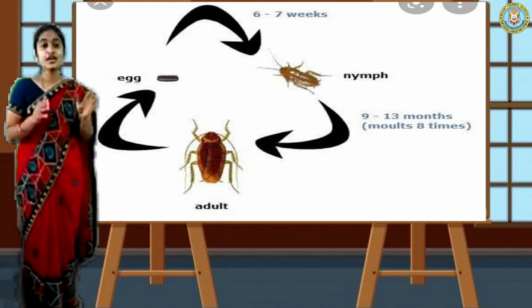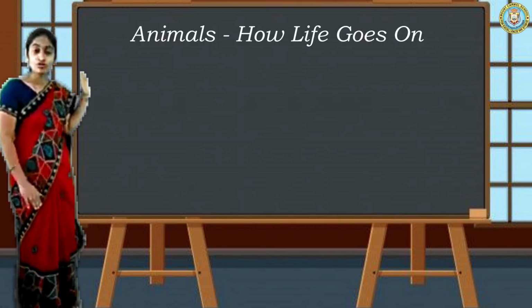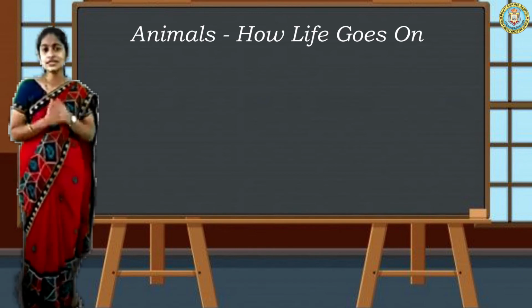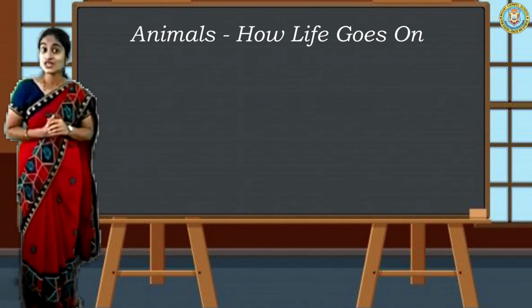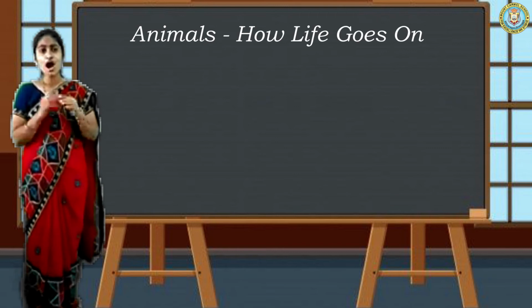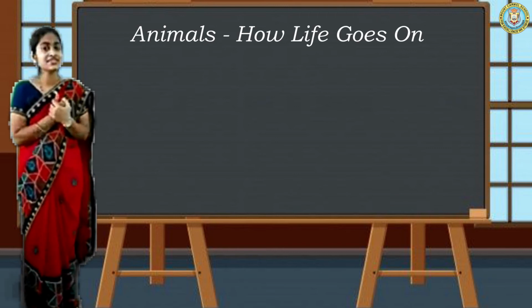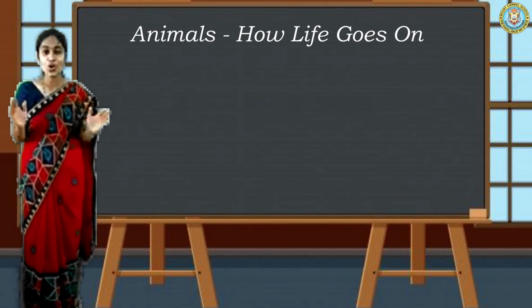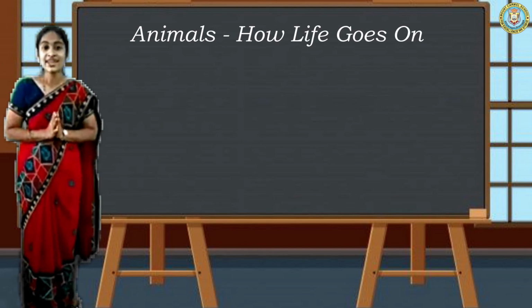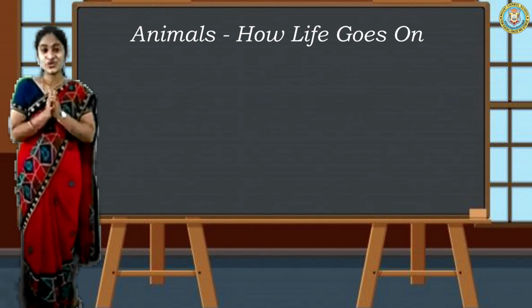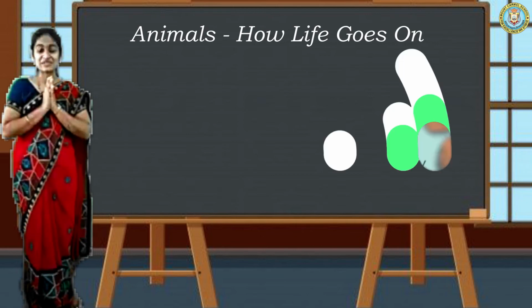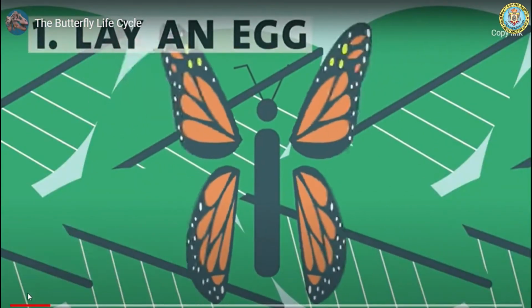So we have seen about the housefly and cockroach. Another insect is there. Do you know? Have you seen the butterfly? Do you know how the butterfly life cycle takes place? Yes, we will enjoy learning this with this video. Okay, let us see. First, a butterfly lays an egg on a plant.